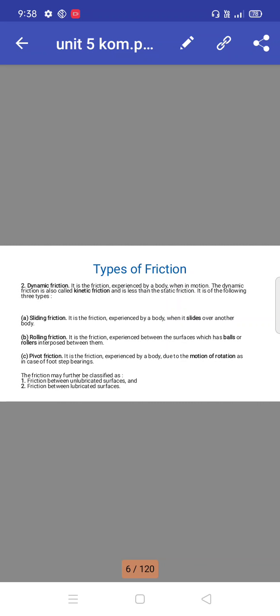Sliding friction: it is the friction experienced by a body when it slides over another body. Then rolling friction: it is the friction experienced between the surfaces which have balls or rollers interposed between them. Pivot friction: it is the friction experienced by a body due to the motion of rotation, as in the case of footstep bearing. The friction may be further classified as friction between unlubricated surfaces and friction between lubricated surfaces.